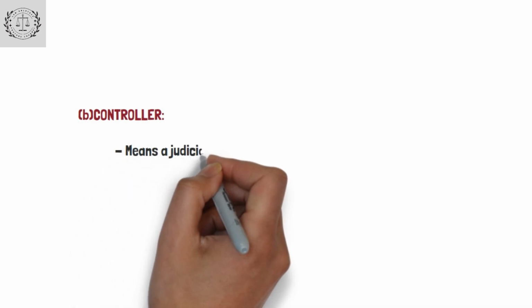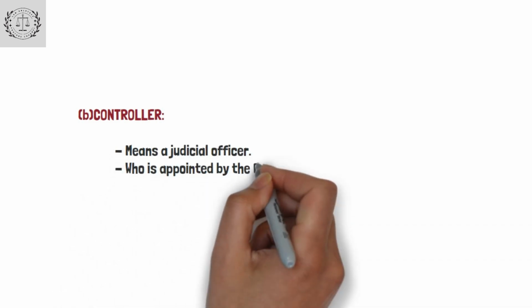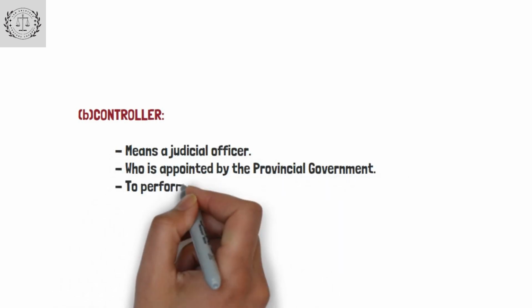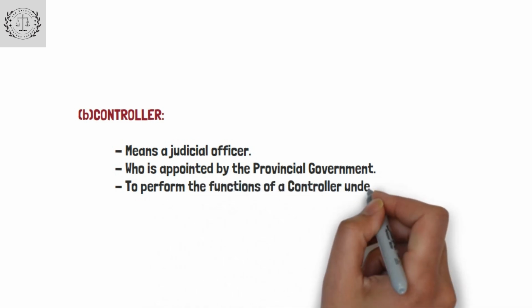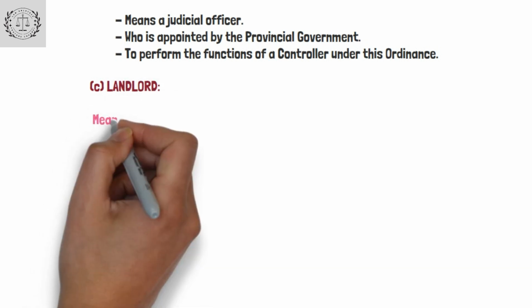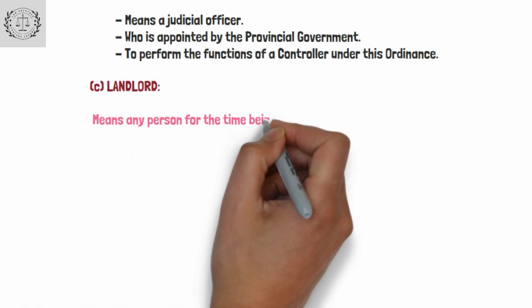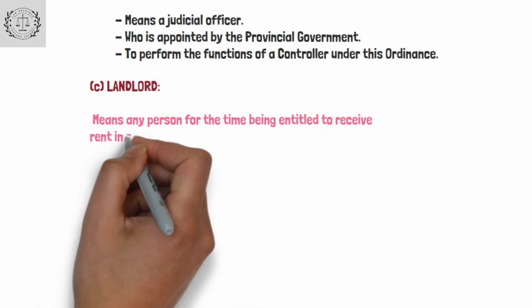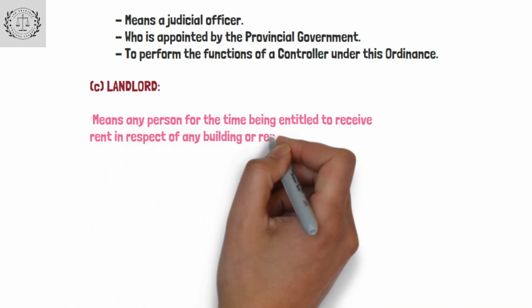B. Controller means a judicial officer who is appointed by the provincial government to perform the functions of a controller under this ordinance. C. Landlord means any person for the time being entitled to receive rent in respect of any